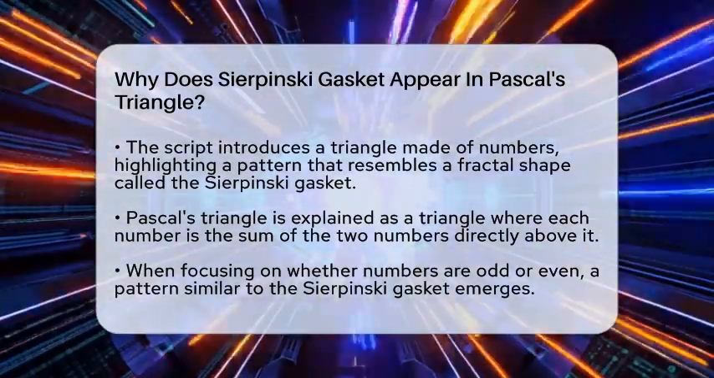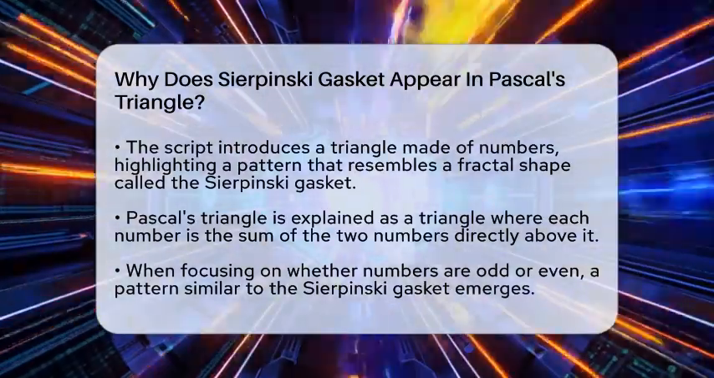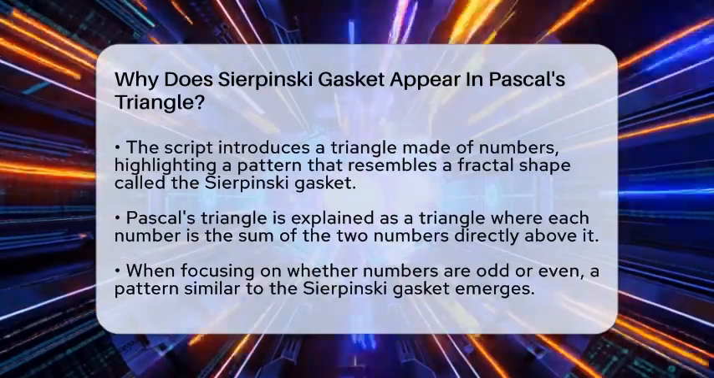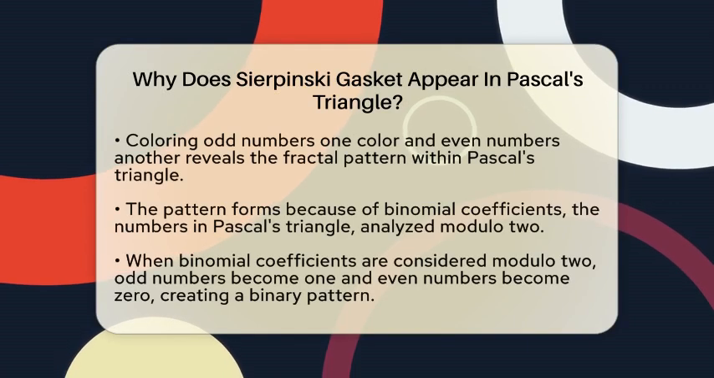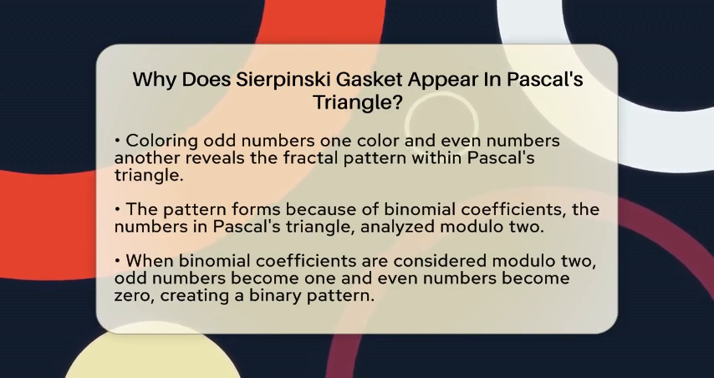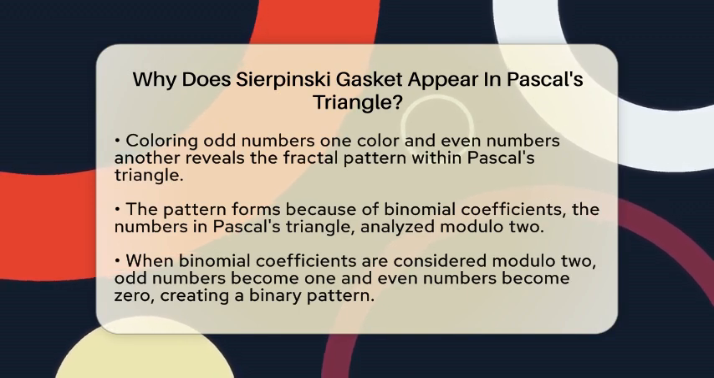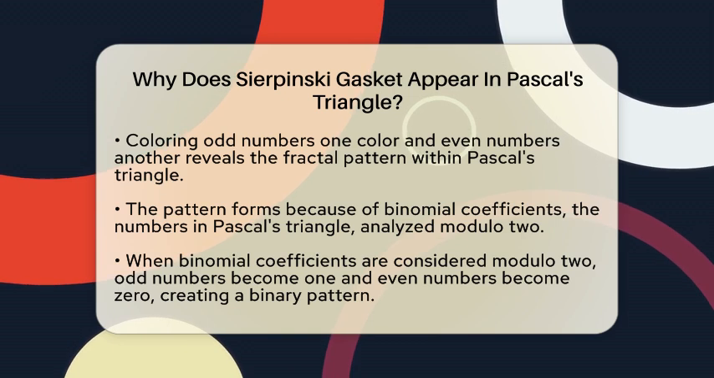Pascal's triangle is a triangle filled with numbers where each number is the sum of the two numbers above it. If you write out the first few rows, you will see the pattern grow. Now, if you focus on whether each number is odd or even, a surprising pattern appears. When you color all the odd numbers one color and the even numbers another, the pattern looks like the Sierpinski gasket. This is because the odd numbers form the filled parts of the fractal, while the even numbers create the empty spaces. This pattern happens because of a special property of the numbers called binomial coefficients.